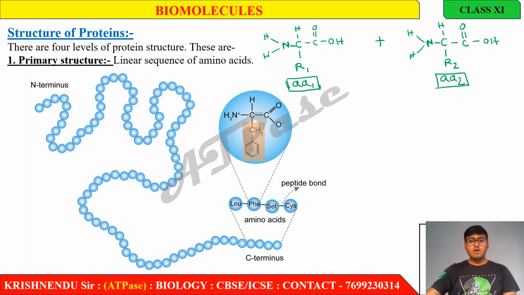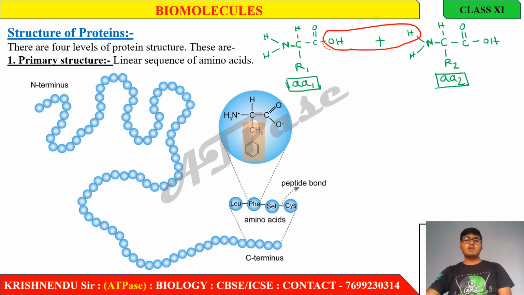Now a peptide bond will form in between this OH and this H. So ultimately OH plus H are removed. That's why this reaction is known as a condensation reaction. And after removing, the structure that is developed in between these two amino acids is like this.